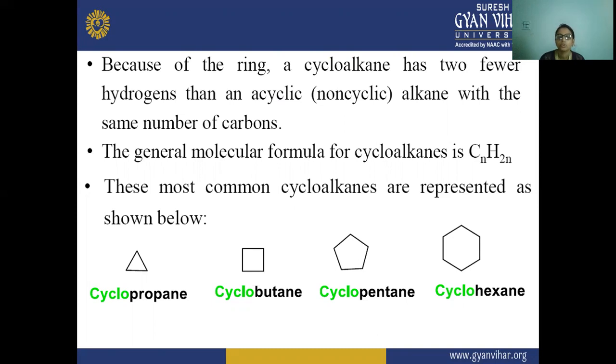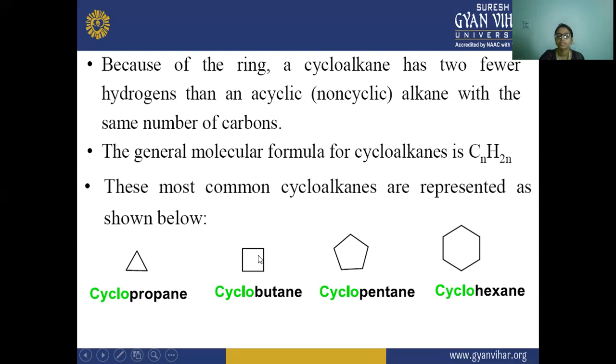The most common cycloalkanes are represented as shown below. We can also represent them like this. Cyclopropane can be shown as a triangle, because a triangle has three sides, and the sides represent the carbons.